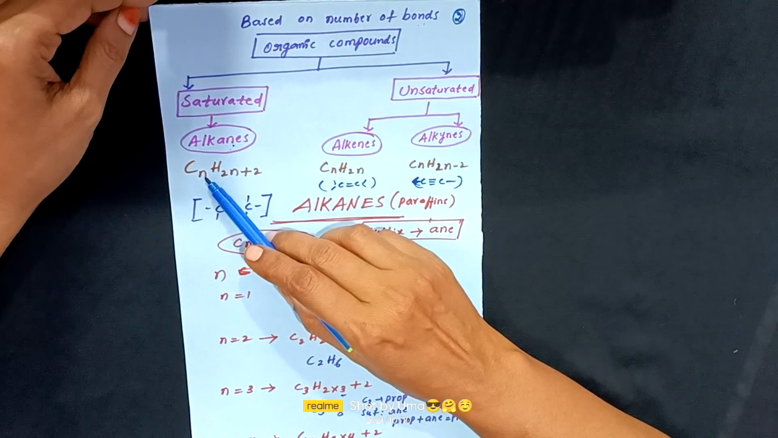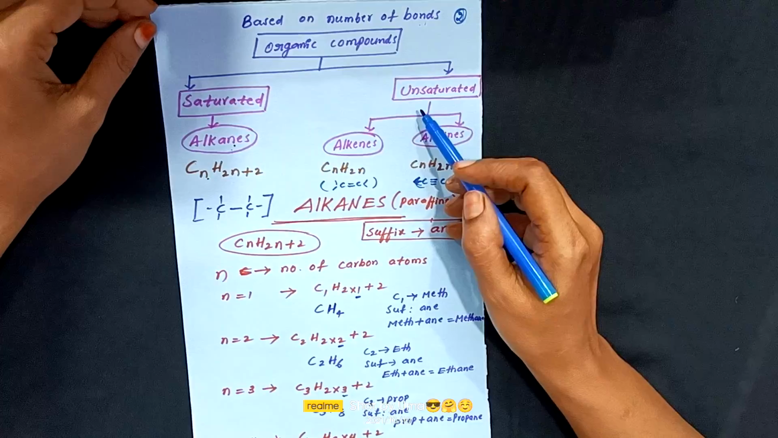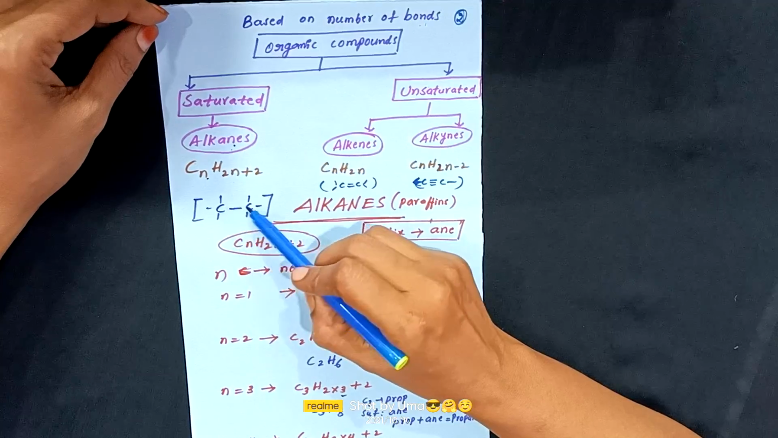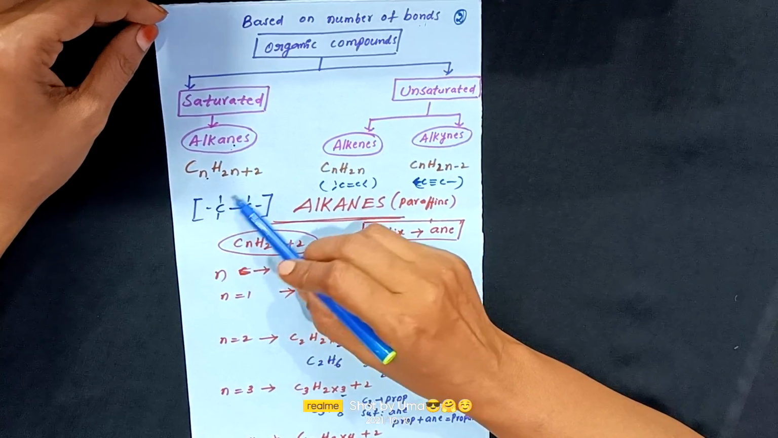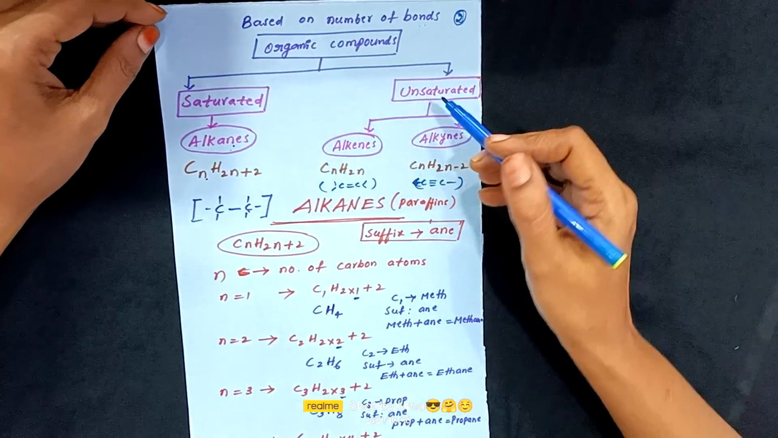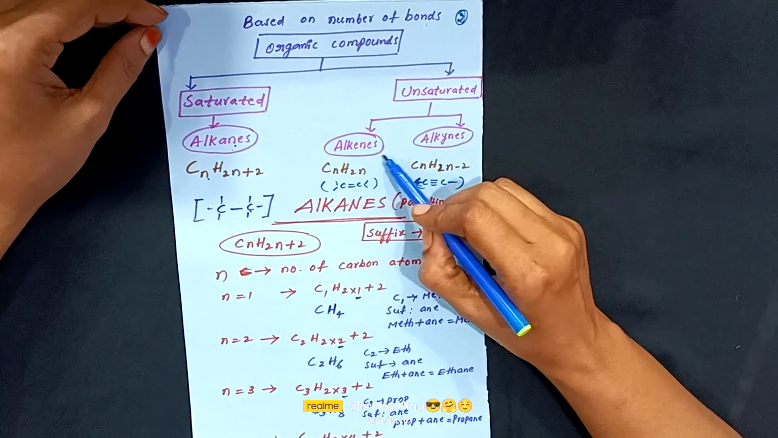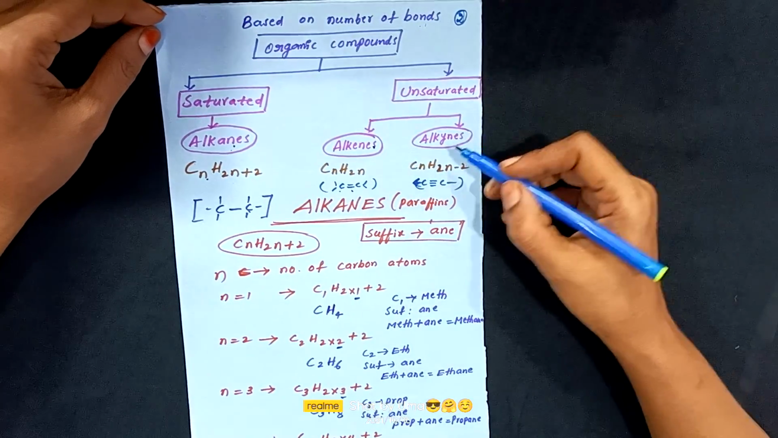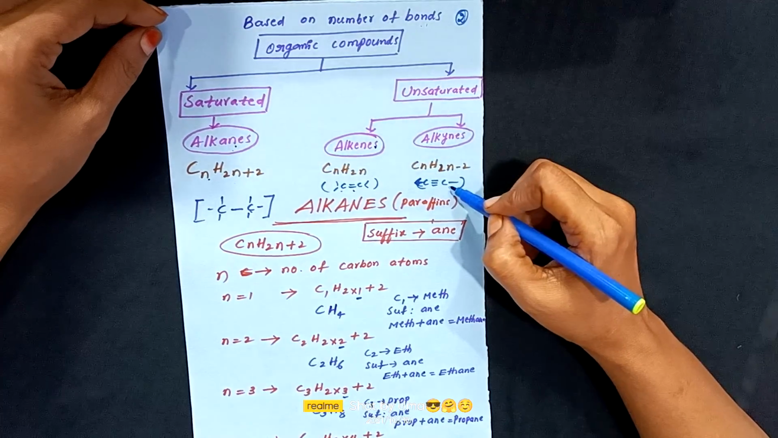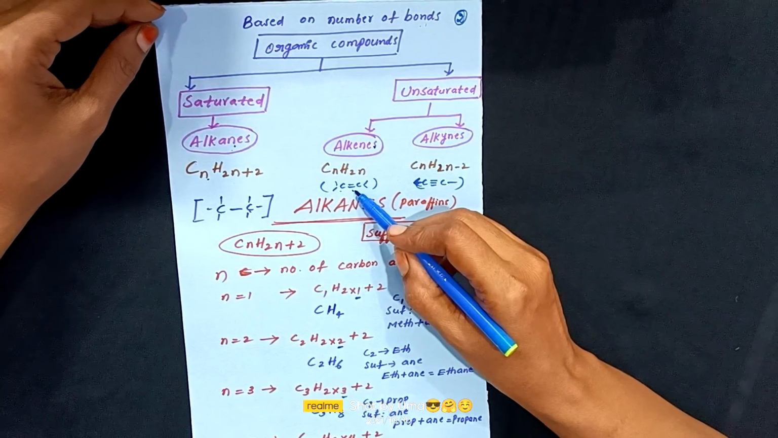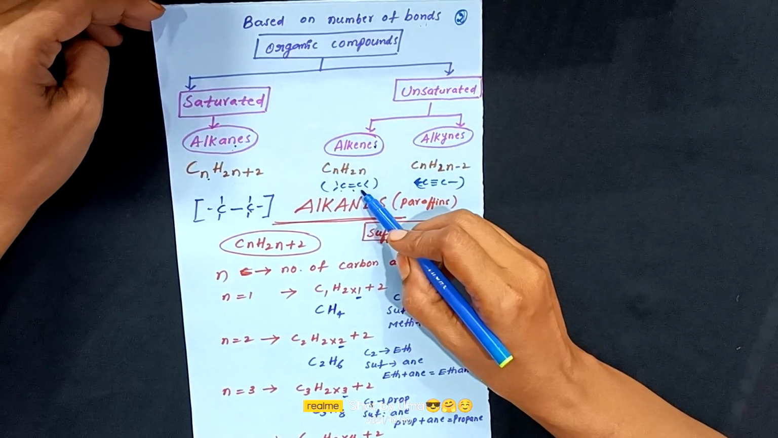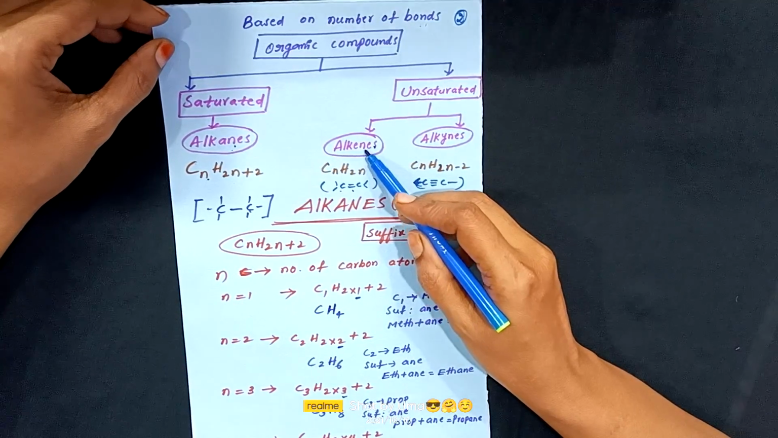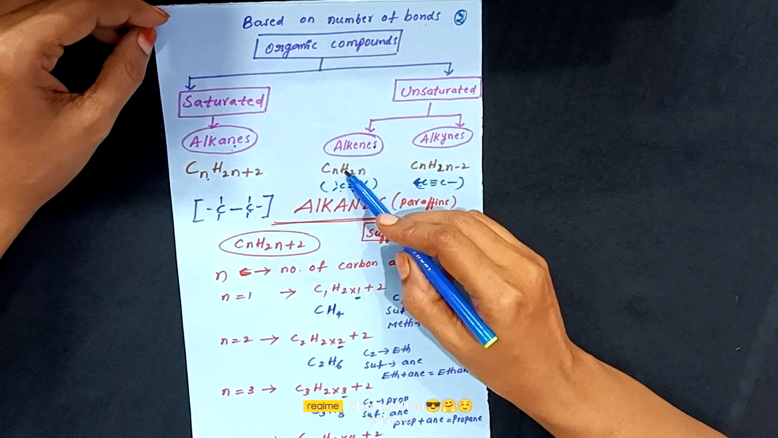Here n represents the number of carbon atoms, and one more thing, all the saturated hydrocarbons contain single bonds between the carbon atoms. All are single bonds between the carbon atoms. Unsaturated hydrocarbons are of two types, alkenes and alkynes. Alkenes have double bonded carbon atoms, alkynes have triple bonded carbon atoms. If at least one double bond is present between any two carbon atoms in the compound, it is said to be alkene, and it has the general formula CnH2n.